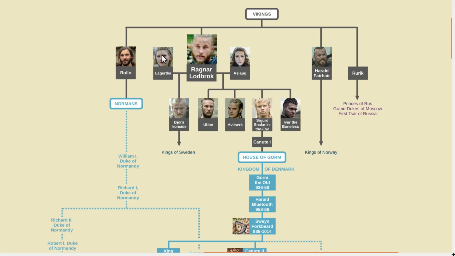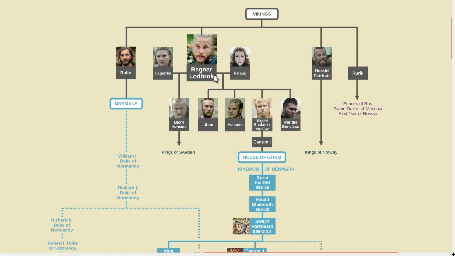I've used photos from the TV show Vikings. But again, please remember that the show is actually fictional and based on legends, not history. And in many cases, the show even messes with the actual Norse legends in order to make the story work better for television. The main character on that show is Ragnar Lodbrok. He's based on one of the most famous legendary Vikings of all time.